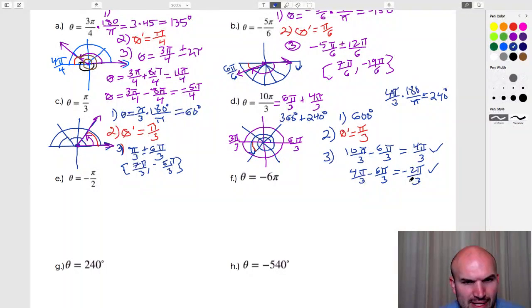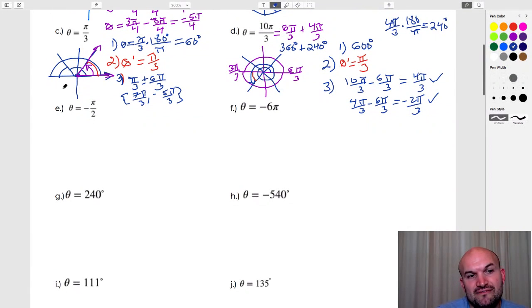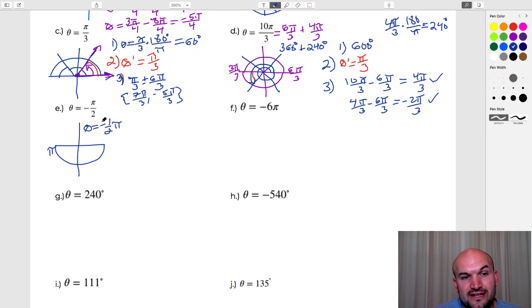All right, for these last 2, we're going to work through these a little bit quicker. So here we have negative, and you can see it's negative pi halves. If we know that from here to here is pi in the negative direction, then half of that. This one sometimes gets students. Remember, this is the same thing as negative 1/2 pi. Negative tells us the direction, and then the 1/2 is 1/2 of pi. So that angle would be from right there. So that is basically our angle in standard form.